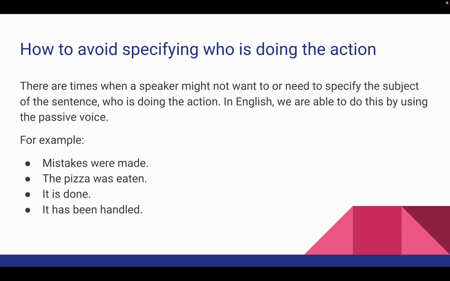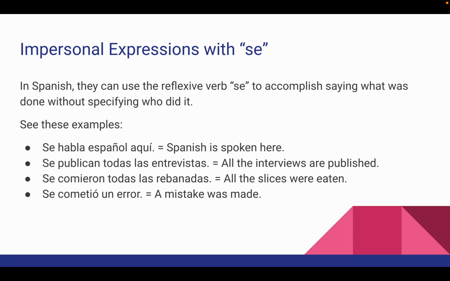So for example, you might hear things like, mistakes were made. That's the passive voice. We don't know who did it. We're not casting blame. We're just saying it happened. Mistakes were made. The pizza was eaten. It is done. It has been handled. Those are passive constructions. That's the way we do it in English.